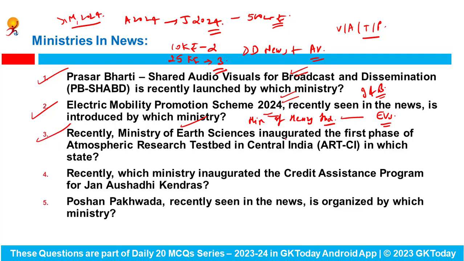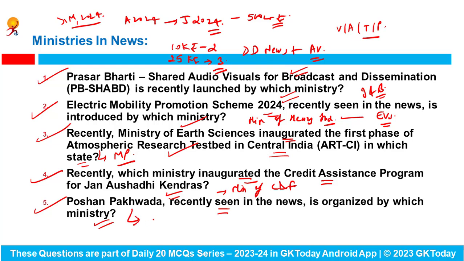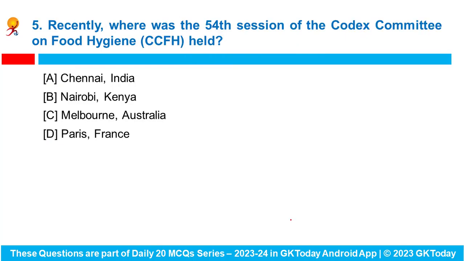Recently, the Ministry of Earth Sciences inaugurated the first phase of the atmospheric research test bed in central India in which Indian state? Here the answer is Madhya Pradesh. Recently, which ministry inaugurated the credit assistance program for Jan Aushadhi Kendras? The answer would be the Ministry of Chemicals and Fertilizers. Poshan Pakhwada, recently seen in the news, is organized by which ministry? Poshan Pakhwada has been organized by the Ministry of Women and Child Development. Who is our minister for it? Smriti Irani.